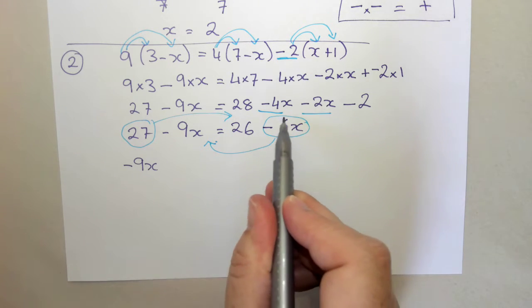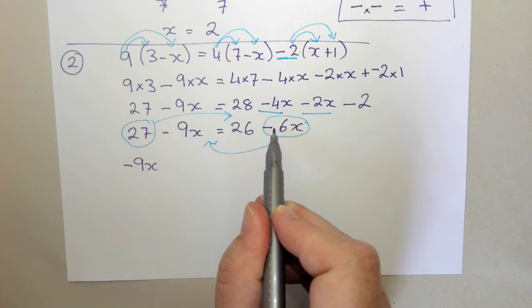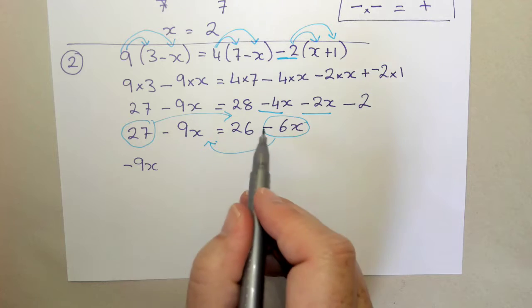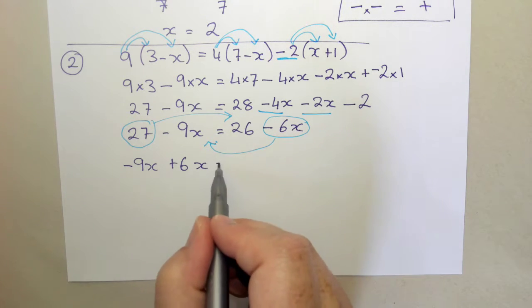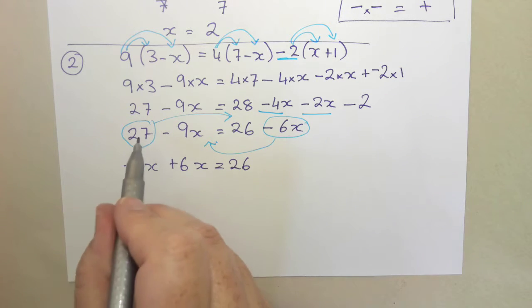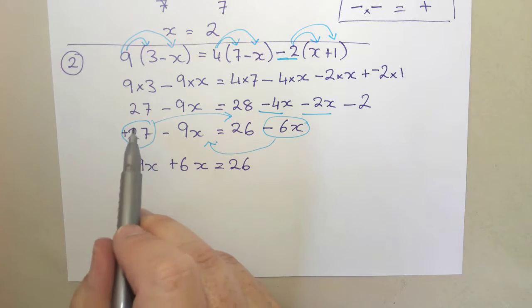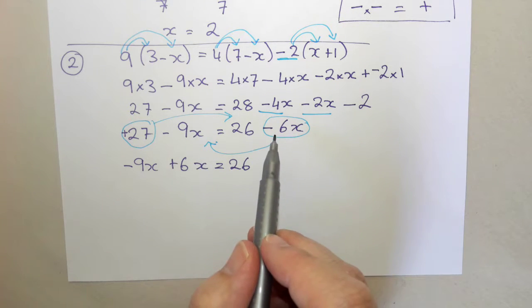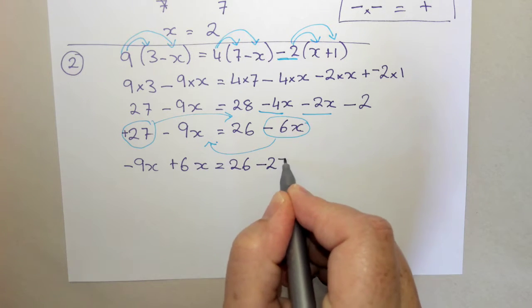Here, if I'm moving the negative 6x across, if it was a minus 6x on one side, when I move it across the equals, it becomes the opposite, which is plus 6x. Then leave my equals, and my 26 is not moving anywhere, it's staying where it is. But this 27, this is a positive number, and when I move a positive number across, it's going to change from positive to negative. So that's going to become minus 27.